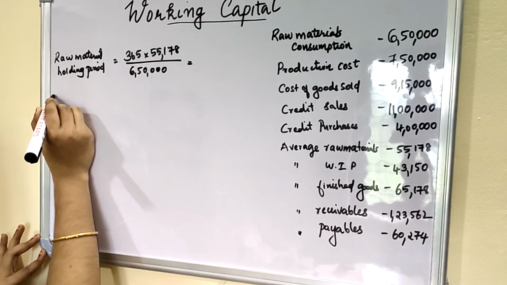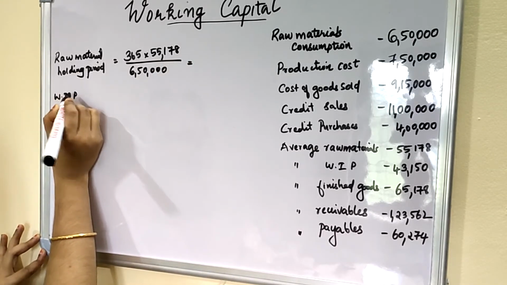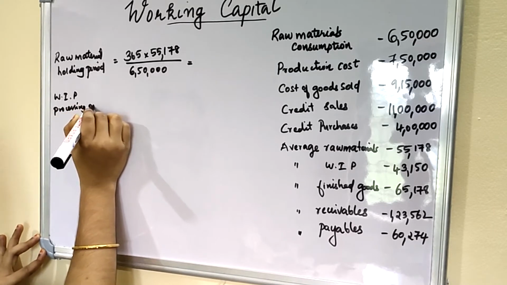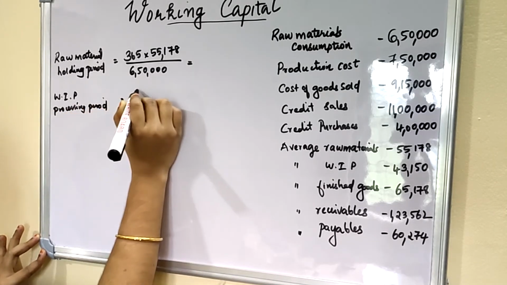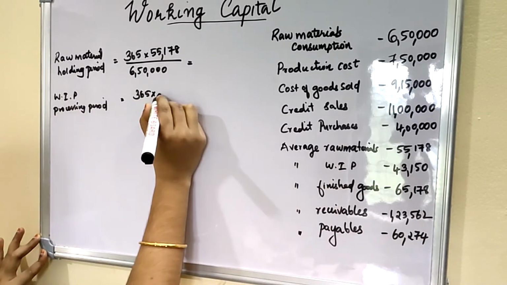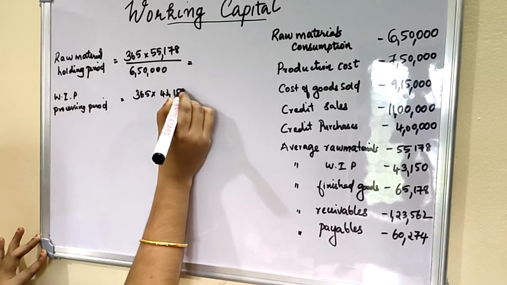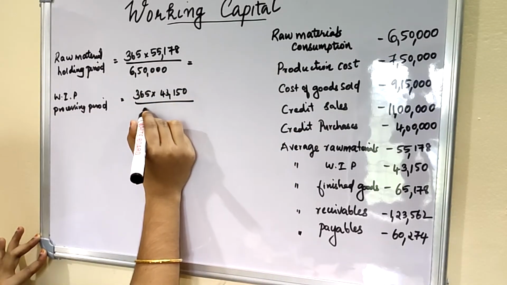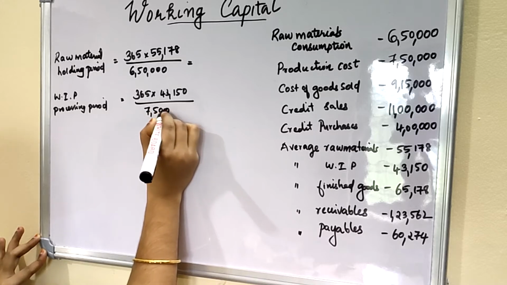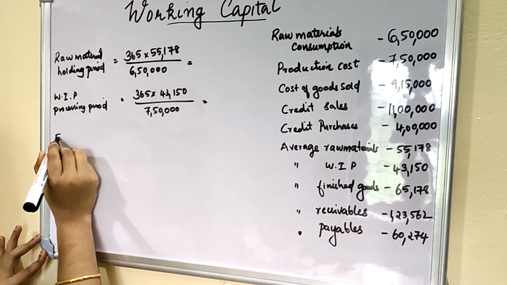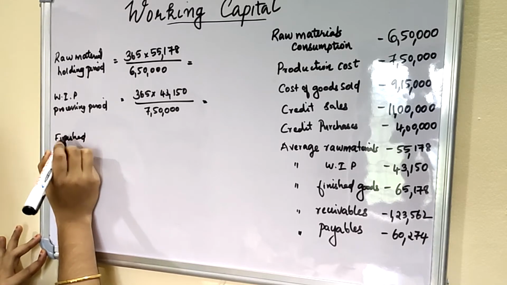And the second one is work in progress processing period. The second inventory is work in progress, and here 365 into average work in progress 43,150 divided by production cost, that is 7,50,000. And the last inventory is finished goods.